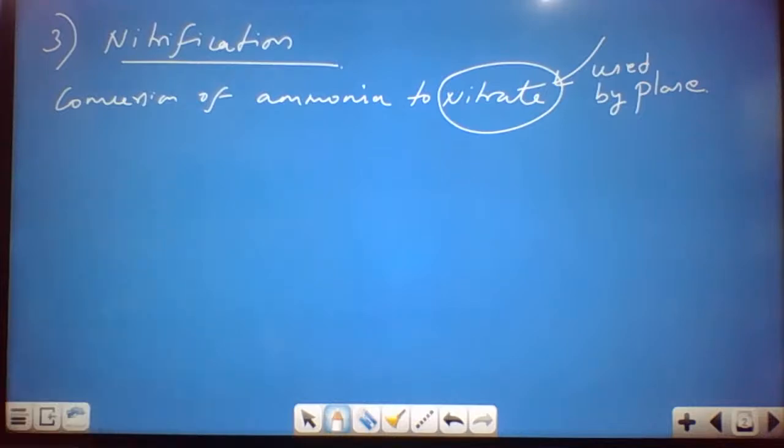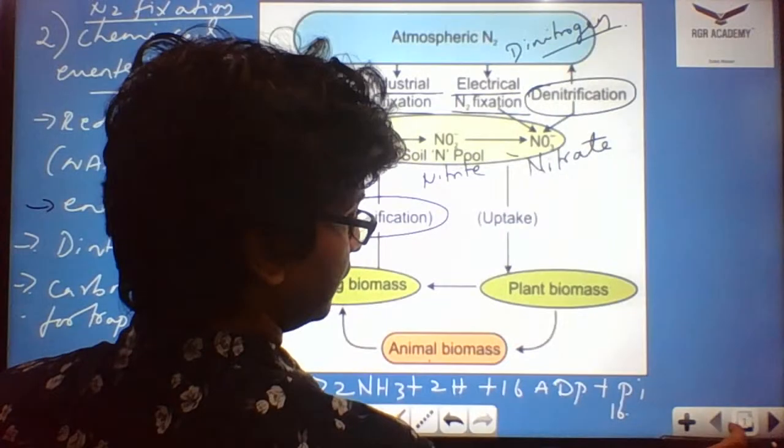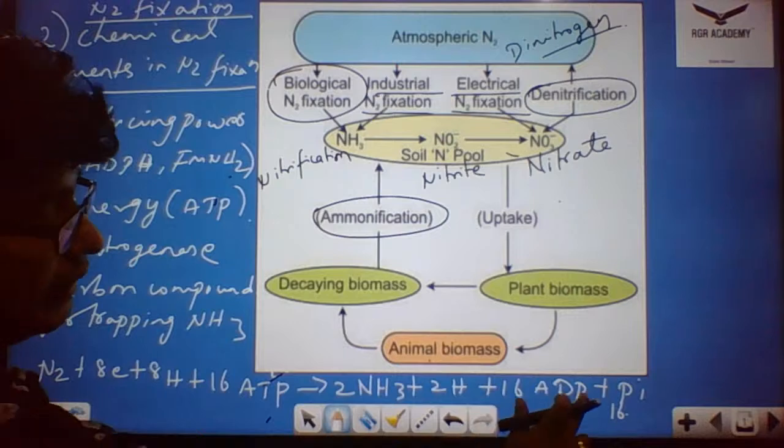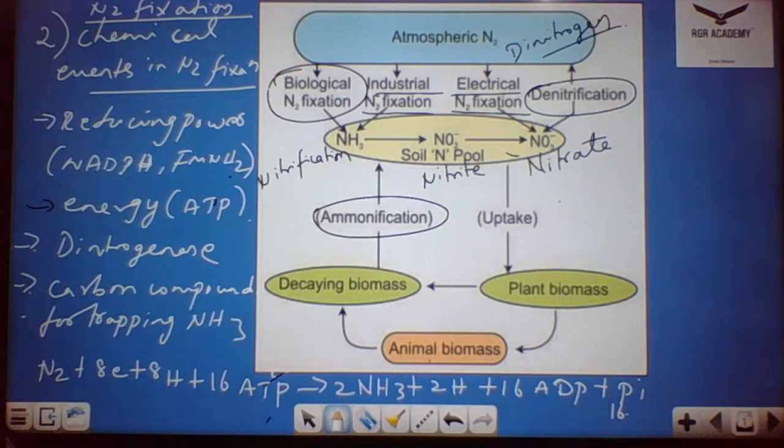Okay, you are asking for the equation again. Yes, the equation is N2 plus 8 electrons plus 8 protons plus 16 ATP gives rise to 2NH3 plus 2H plus 16 ADP plus 16 phosphate. Okay, this is the overall reaction for nitrogen fixation.